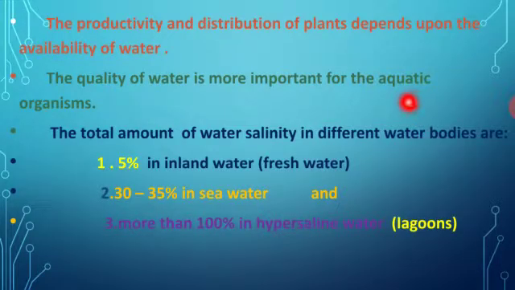The quality of water is most important for aquatic organisms, and the total amount of salinity present in the water bodies matters. So it is classified into different types: fresh water, sea water, and hypersaline water. Fresh water contains about 5% salinity, that is inland water; sea water about 30%; and hypersaline water more than 100%. We used to call it lagoons. So three different types of water bodies are there, based on the salt or saline condition present in the water.